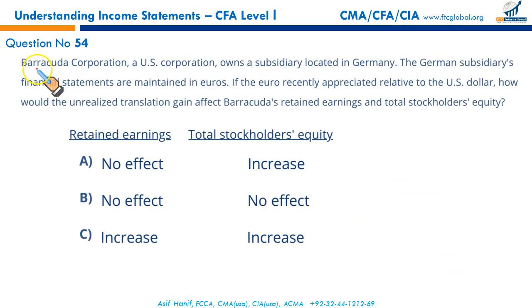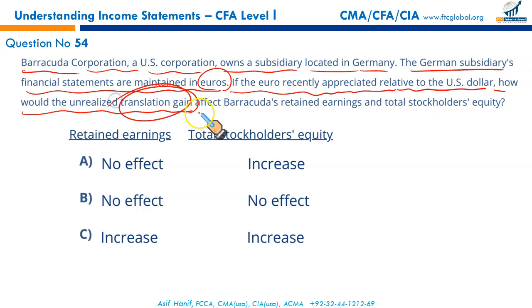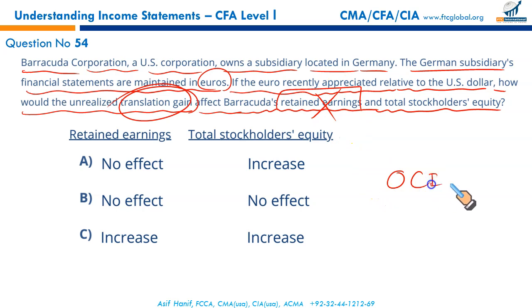Next. Barracuda Corporation, a US corporation, owns a subsidiary located in Germany. The Germany subsidiary financial statements are maintained in euros. If the euro recently appreciated relative to the US dollar, how would the unrealized translation gain, mind the word translation gain, affect Barracuda's retained earnings and the total stockholders' equity? Since it's a foreign currency translation gain, it doesn't go to the retained earnings. It's an item of other comprehensive income.